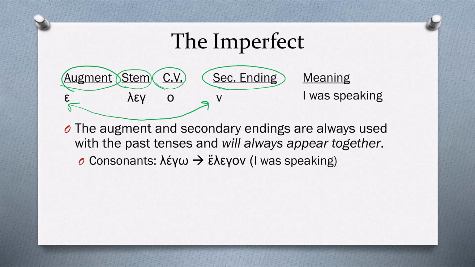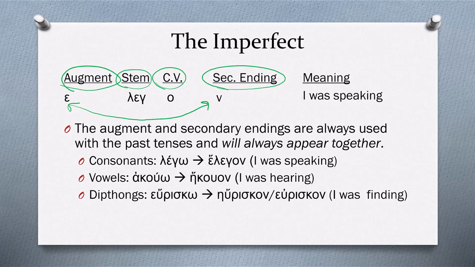So what does augmentation look like? Well, if we have a verb that begins with a consonant like lego, it's going to be augmented with an epsilon. That augment tells us it's past action, and we would translate this, I was speaking. If a verb begins with a vowel, that vowel can lengthen, and again it will take secondary endings. If it's a verb like akuo, then this would be translated, I was hearing.